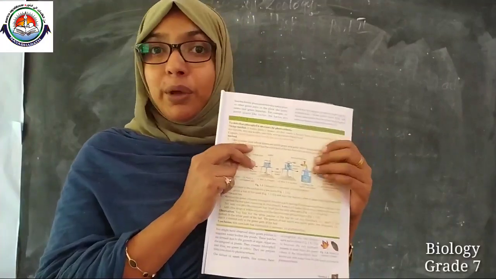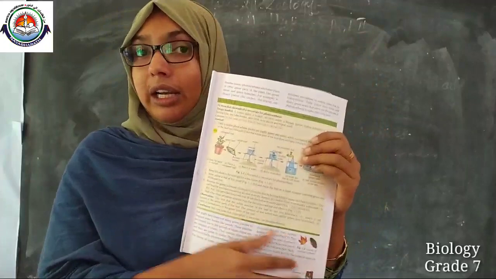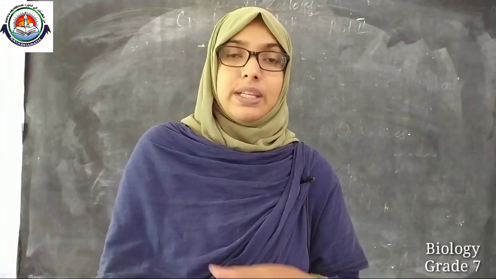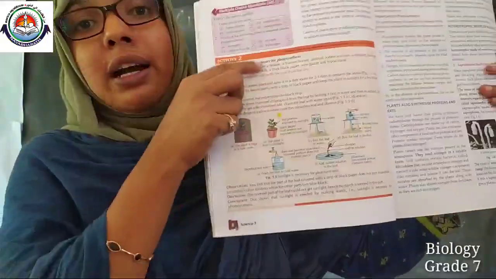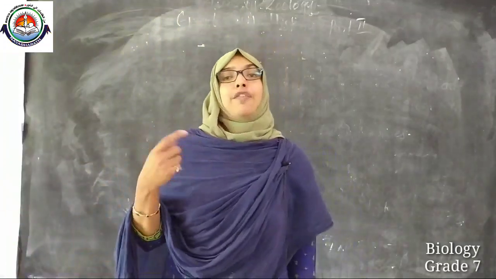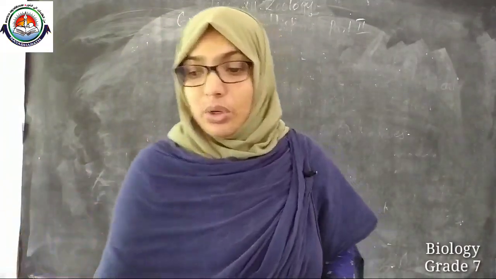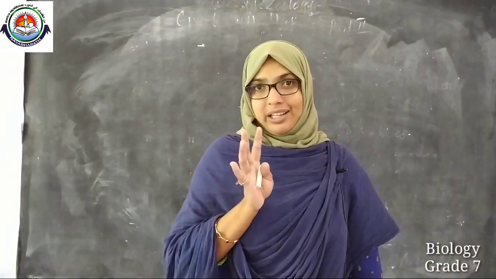Read it, and also activity 2, whether sunlight is necessary for photosynthesis. What is the effect of sunlight in performing photosynthesis? Those two activities you have to read clearly.